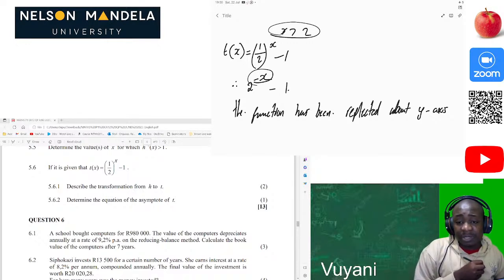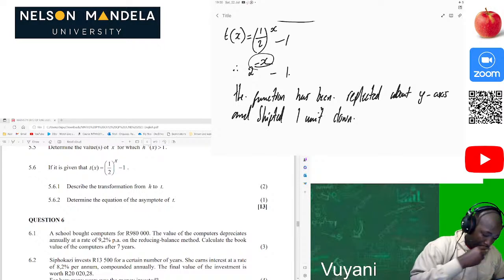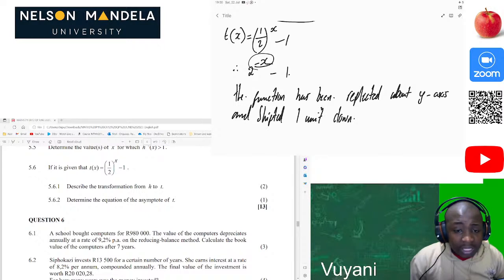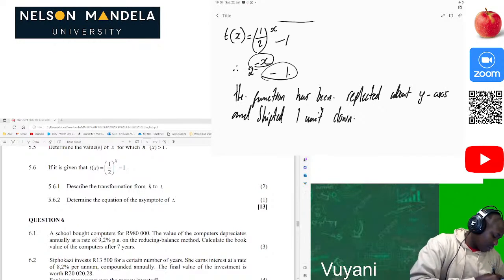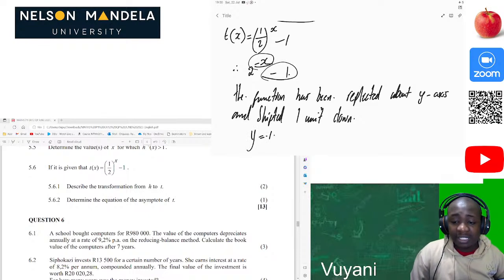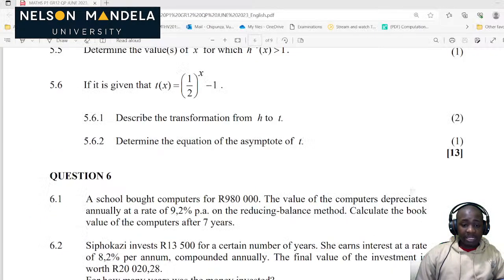So it shows that it has been reflected along the y-axis and shifted 1 unit down. Okay, then you get your 2 marks there. Now determine the equation of the asymptote of g. Of course, this is the asymptote, y is equal to negative 1, because the exponential function only has one horizontal asymptote. Now we are done with that question.